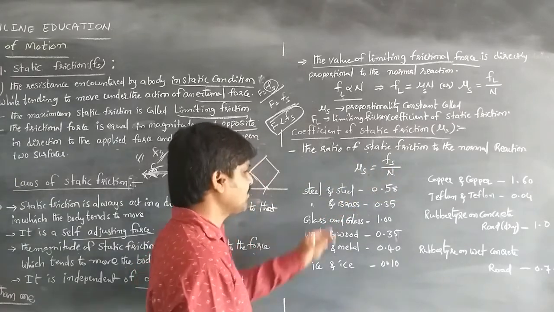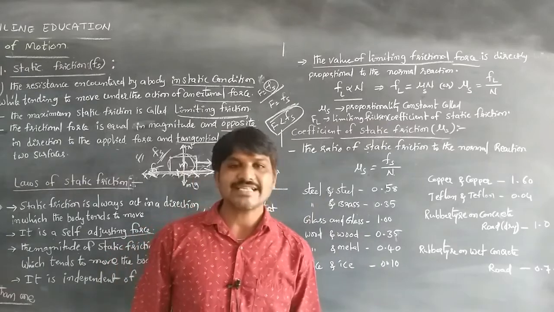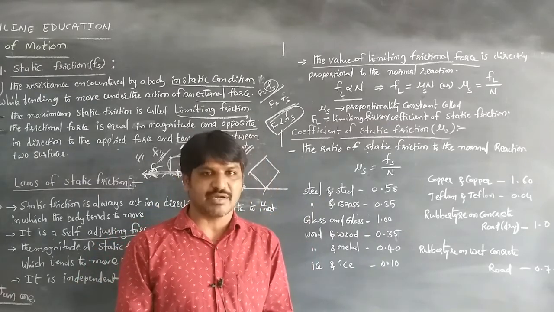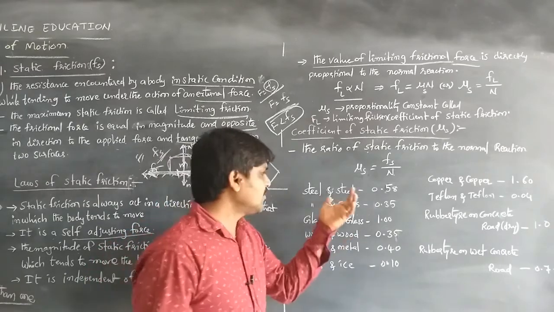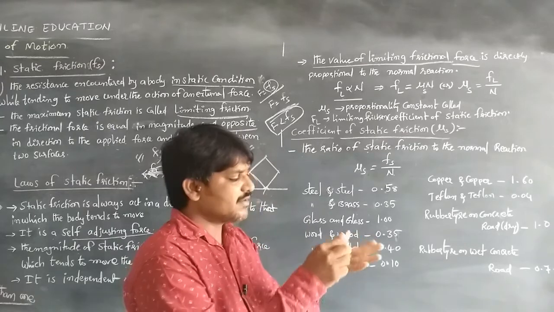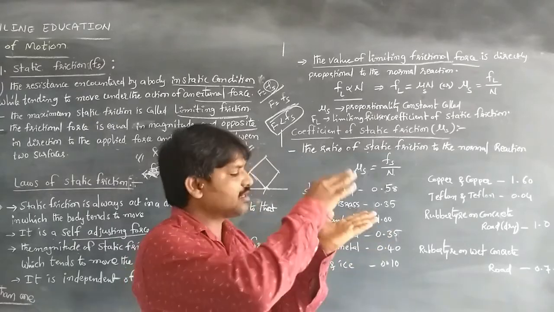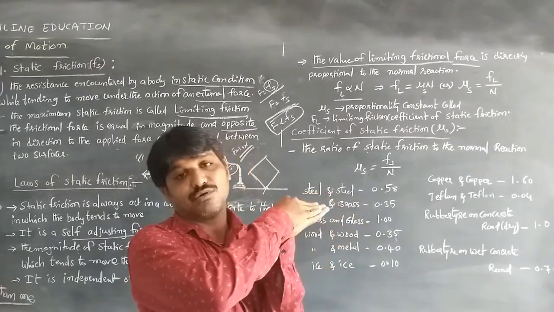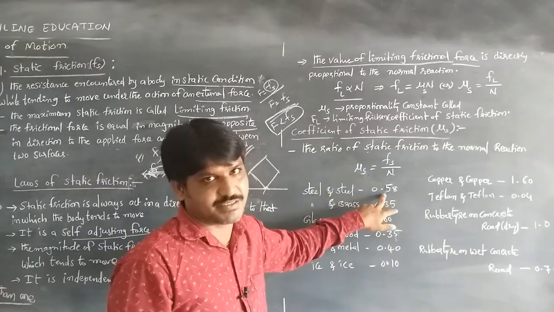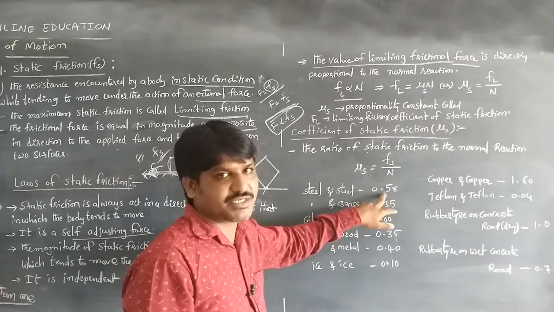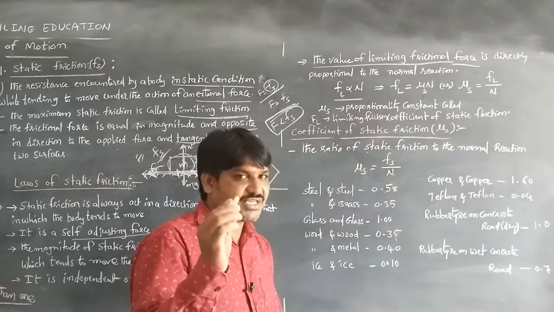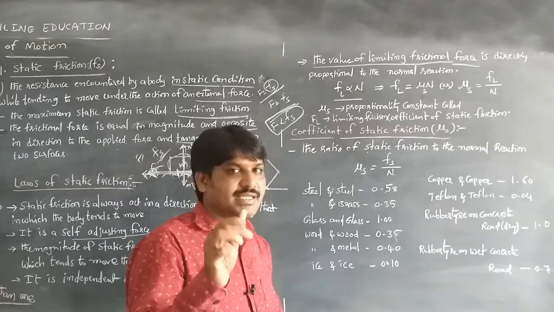Some of the materials which I have taken, let's see the coefficient of friction acting between them. Between steel and steel, when one steel material is on another steel material, the coefficient of friction acting between them is 0.58. We should remember that the coefficient of friction value is always less than 1.